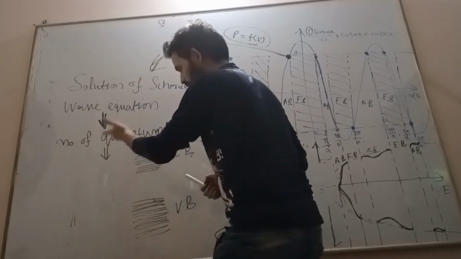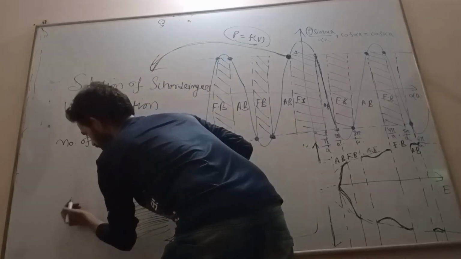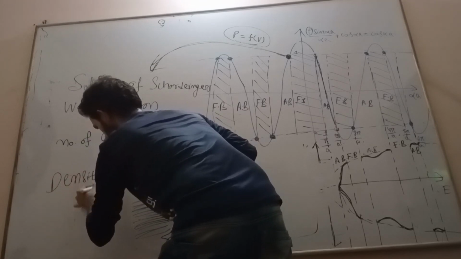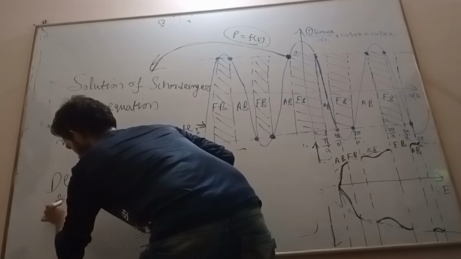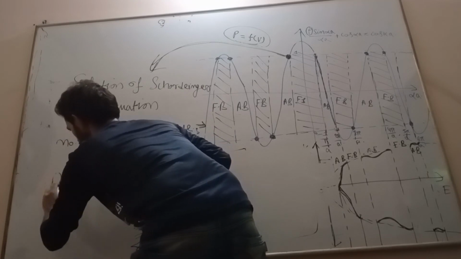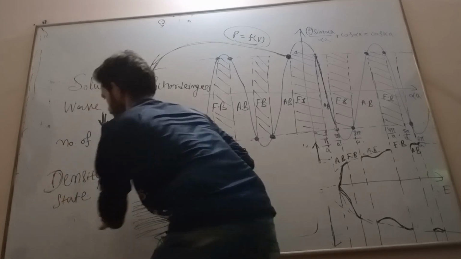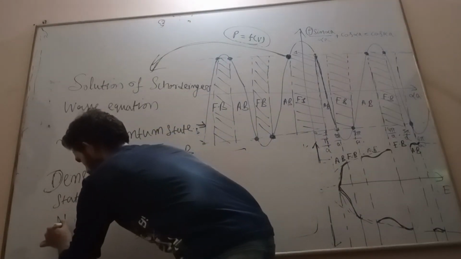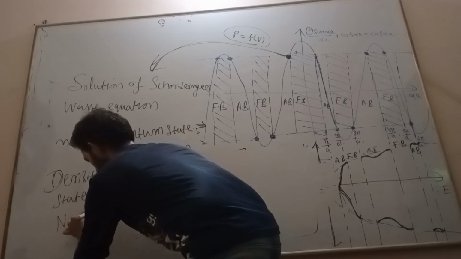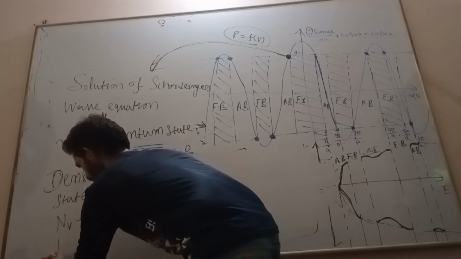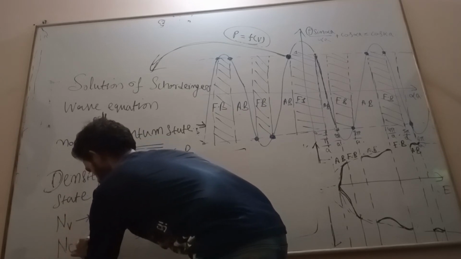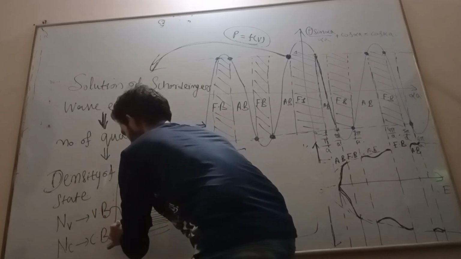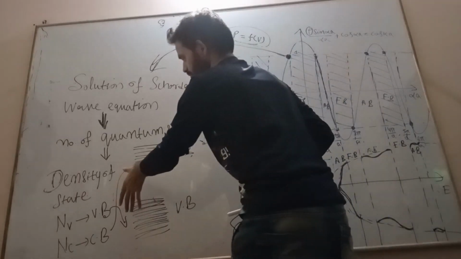What are those number of quantum states? Ultimately, the density of states. So these are the density of states, either represented by NV, the density of states in the valence band, or the density of states in the conduction band.